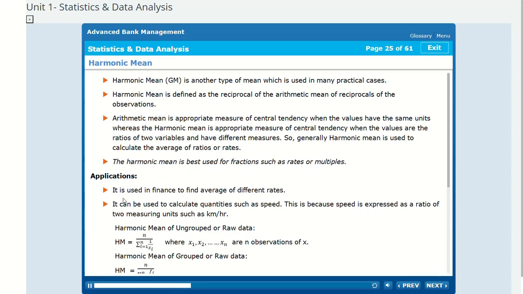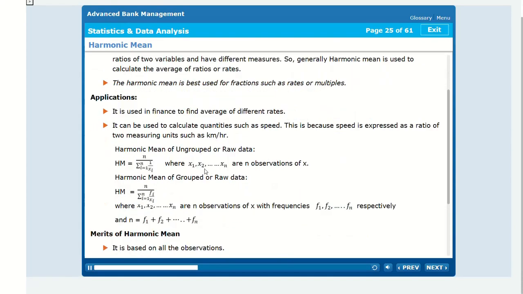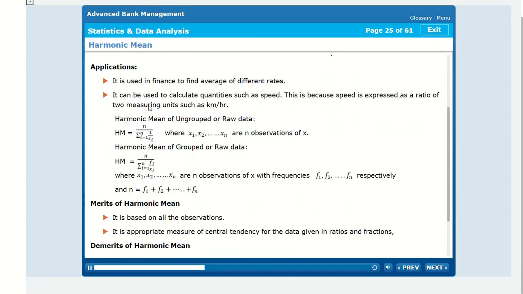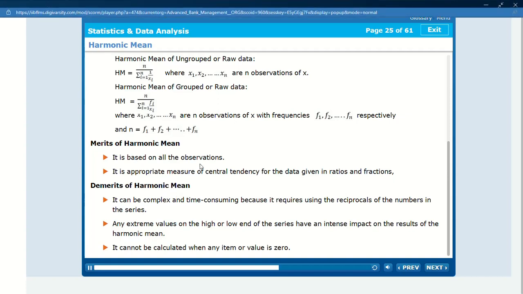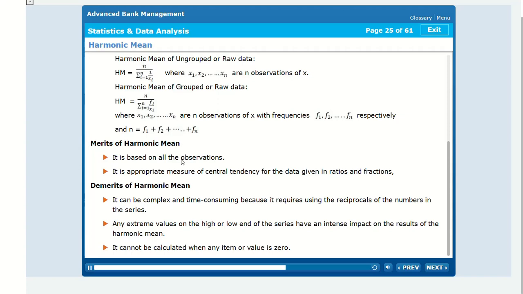Applications. It is used in finance to find average of different rates. It can be used to calculate quantities such as speed. This is because speed is expressed as a ratio of two measuring units such as kilometer per hour. Harmonic mean of ungrouped or raw data, HM equal to, where x1, x2 to xn are n observations of x. Harmonic mean of grouped data, HM equal to, where x1, x2 to xn are n observations of x with frequencies f1, f2 to fn respectively, and n equals f1 plus f2 to plus fn.